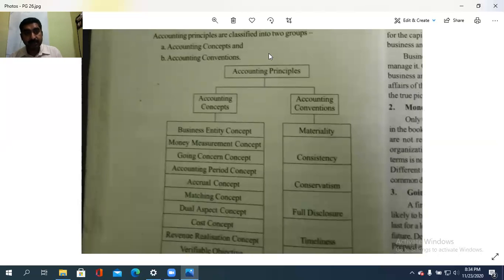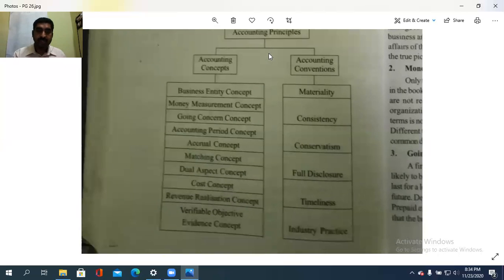So the accounting concepts are: the business entity concept, money measurement concept, going concern concept, accounting period concept, accrual concept, matching concept, dual aspect concept, cost concept, revenue realization concept, and verifiable objective evidence concept.